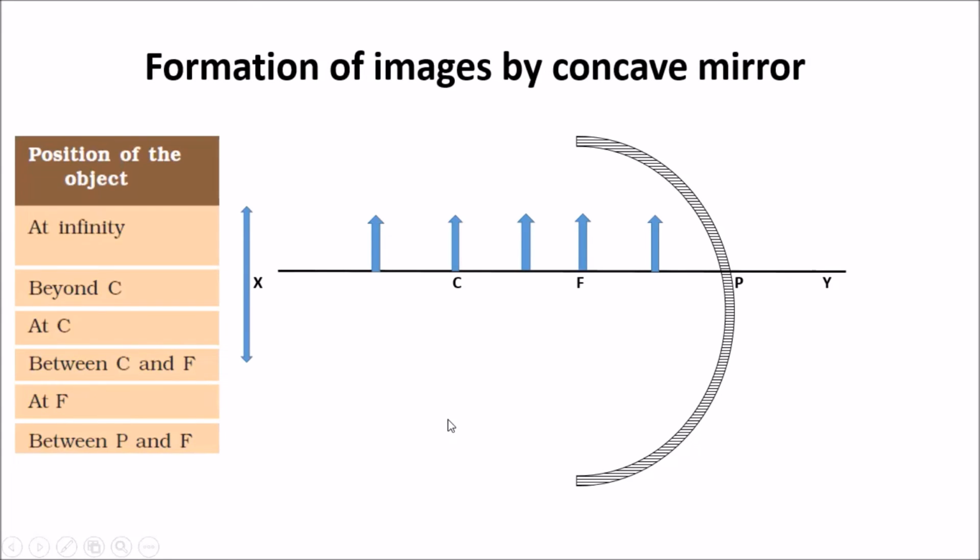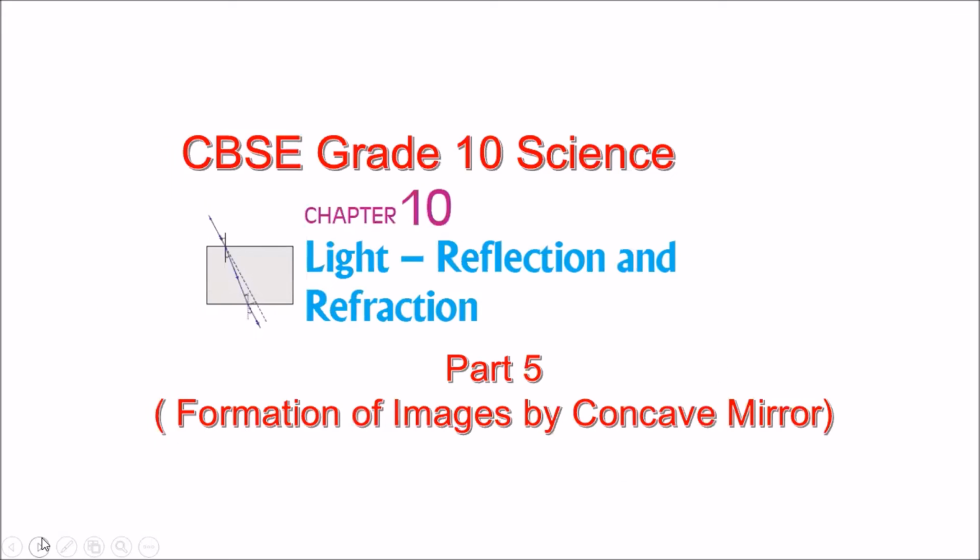Basically, we'll be understanding how to draw the ray diagram, and for that it is very important that we are clear with all the 4 rules, because out of the 4 rules, any 2 rules can be used for formation of images. How to go ahead in detail about drawing the ray diagram, we'll be discussing in the next video, where we'll talk about formation of images by concave mirrors. This was all about part 4 of the video, where we discussed rules for formation of images. In the next video, we'll talk about how to draw the ray diagram.